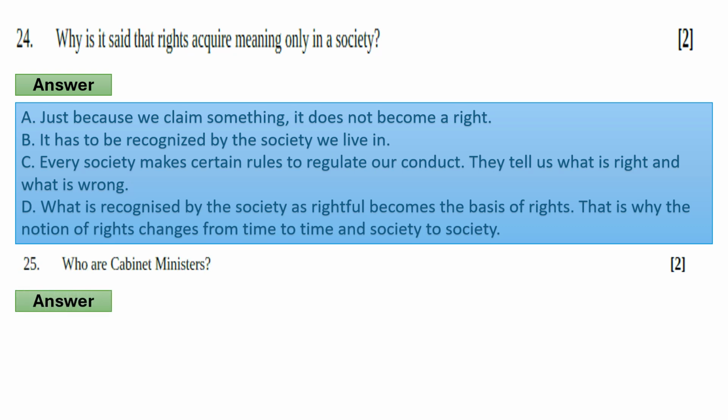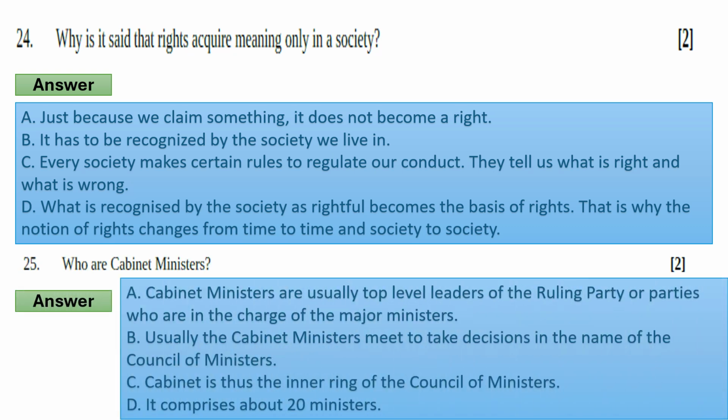Who are cabinet ministers? Answer: A. Cabinet ministers are usually top level leaders of the ruling party or parties who are in charge of the major ministries. B. Usually the cabinet ministers meet to take decisions in the name of the Council of Ministers.